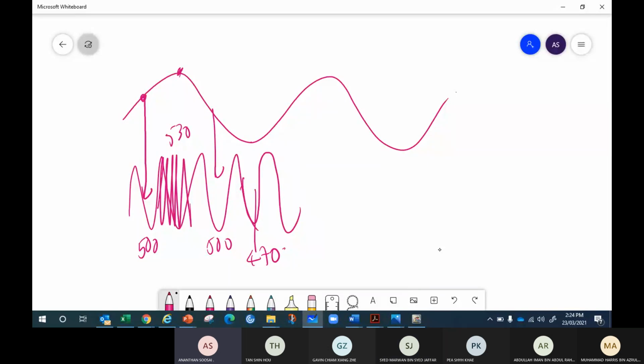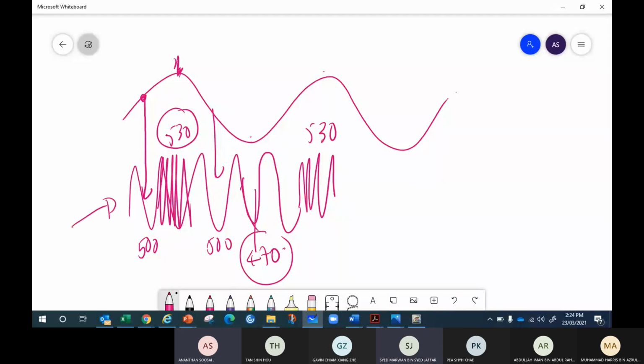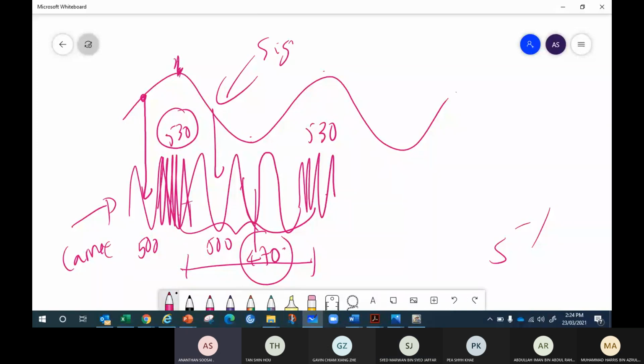You see here, crest to crest, crest to crest. 530, lowest is 470. Come to the crest again, here 530. So this is the carrier, and this is your signal. So compression to compression, how many times is this going to happen? How many times in a second? It's going to be the frequency of the signal, right?